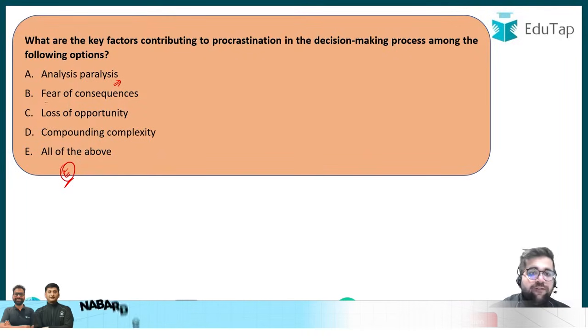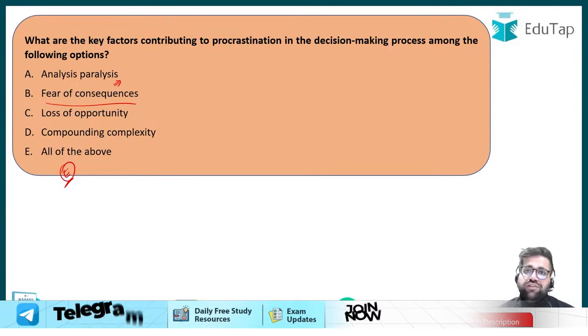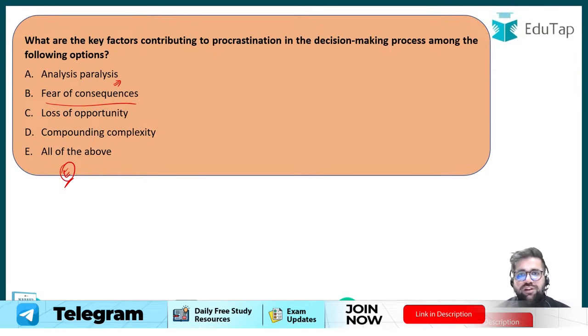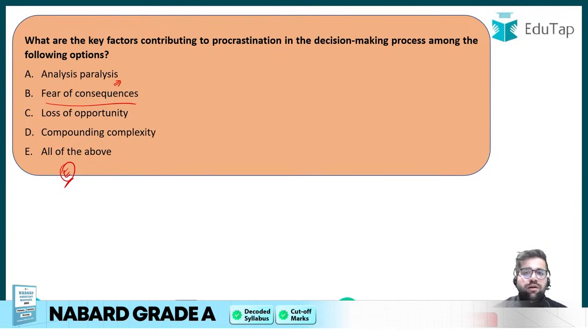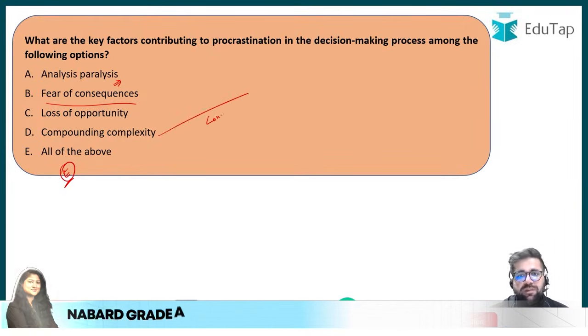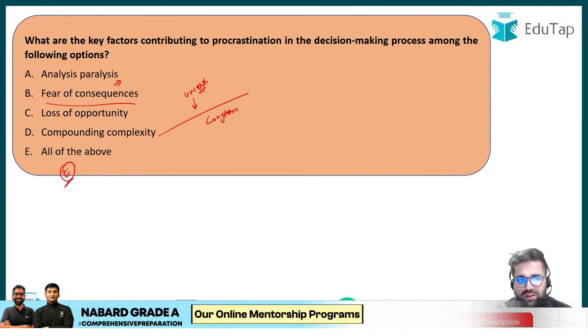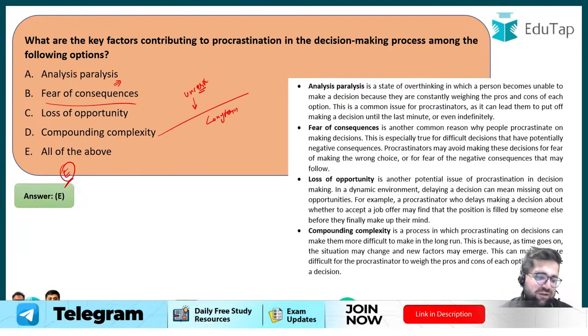Fear of consequences basically means that you fear that if something happens, then certain consequences will follow. So fear of consequences also delays decision making. In procrastination, expect loss of opportunity. Again, if you make a decision but you are waiting for the best opportunity to come, then again you are doing procrastination. Compounding complexity means that a longer term decision will involve multiple uncertainties, and something can happen in the long term, right? So definitely, because of all these different reasons, procrastination works in decision making, and therefore the correct answer will be option number E only.